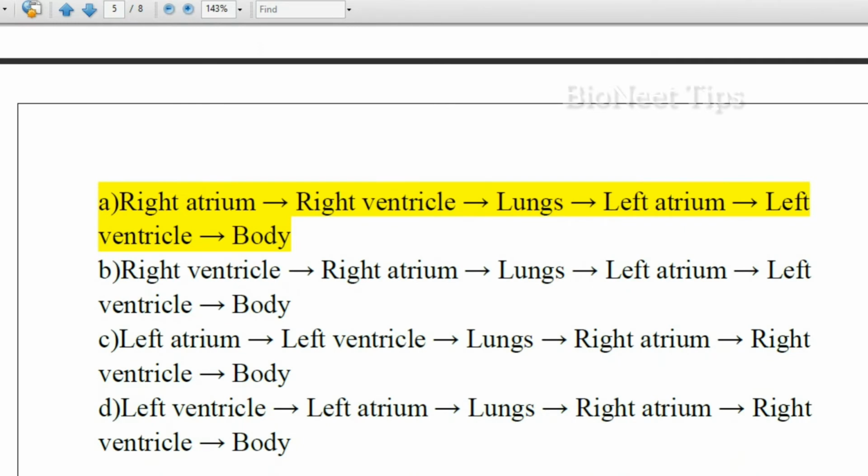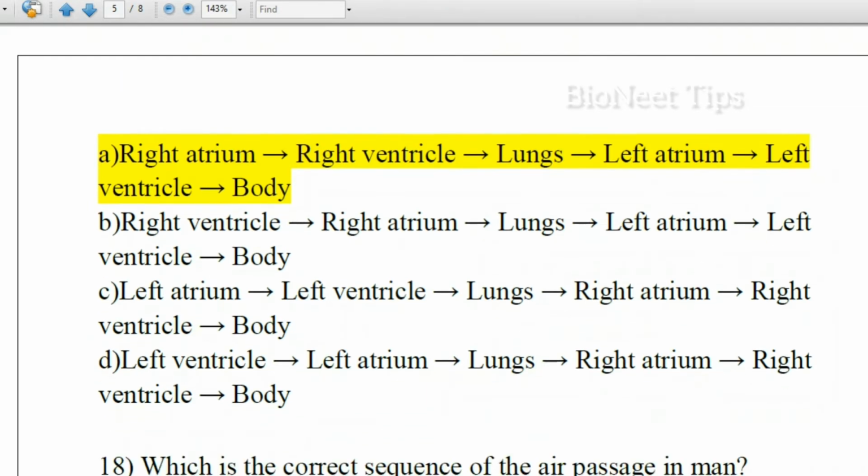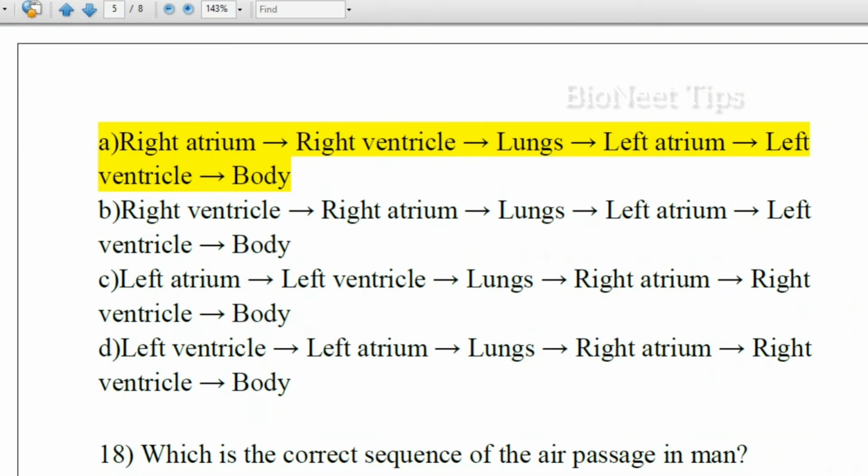Find out the correct order of blood circulation through the heart. Right atrium, right ventricle, lungs, left atrium, left ventricle, body. Right ventricle, left atrium, lungs, left atrium, left ventricle, body. Left atrium, left ventricle, lungs, right atrium, right ventricle, body. Left ventricle, left atrium, lungs, right atrium, right ventricle, body.